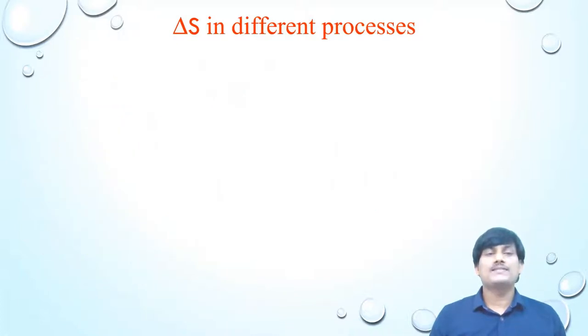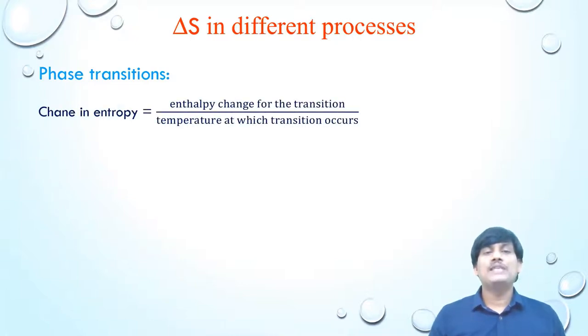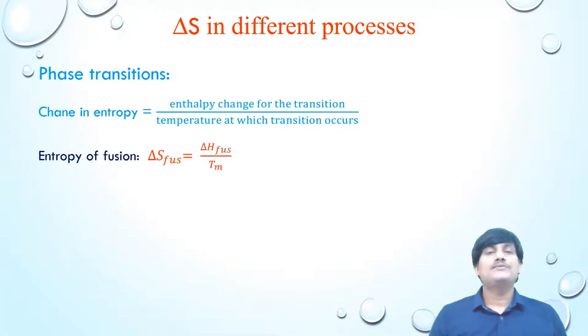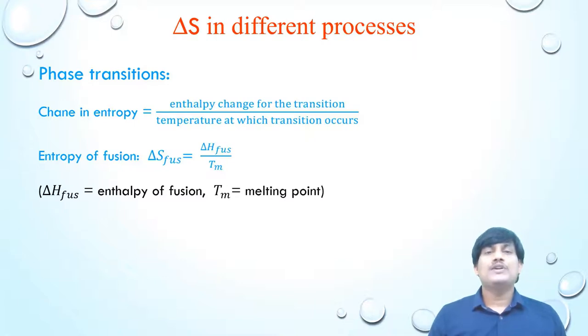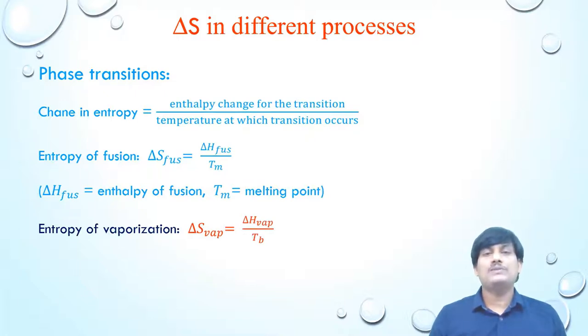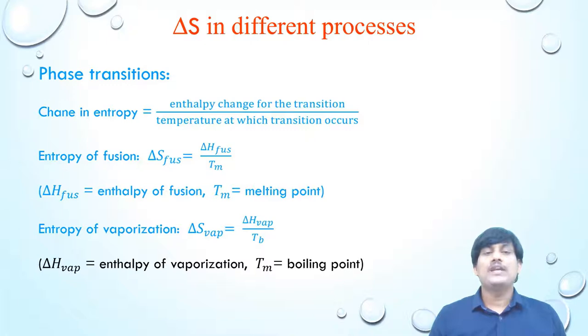If you take phase transitions, in this case, the change in entropy is equal to enthalpy change for each transition divided by temperature at which the transition takes place. So if you take entropy of fusion, delta S fusion is equal to delta H fusion by melting point, that is Tm. Here delta H fusion is equal to enthalpy of fusion, and entropy of vaporization, delta S vaporization is equal to delta H vaporization by Tb. Here Tb is boiling point, and delta H vaporization is equal to enthalpy of vaporization.